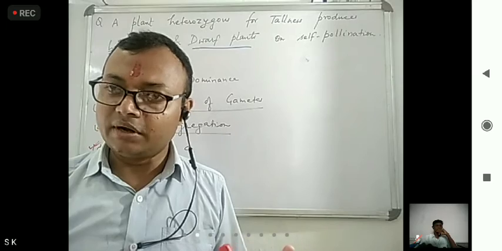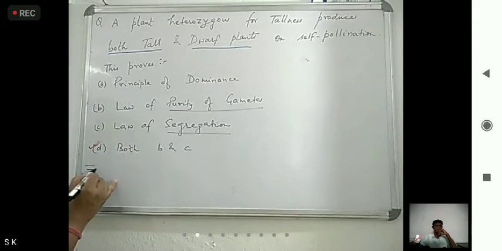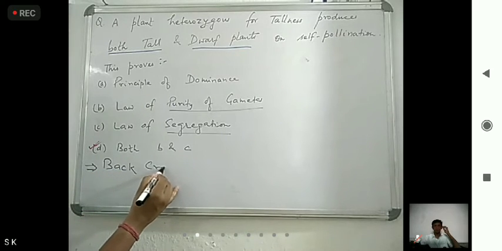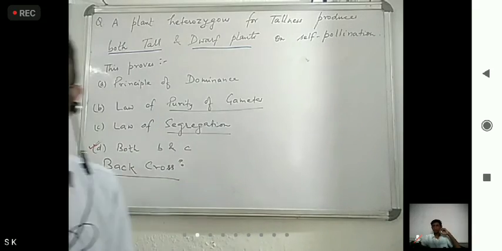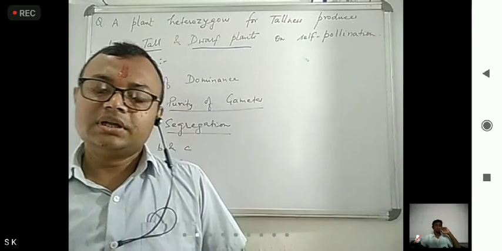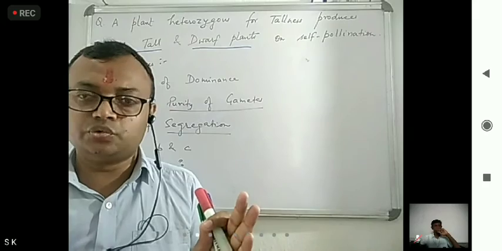Now clear? Now, some terms. One term is known as a back cross. What do you mean by back cross? Back cross means the cross between an F1 individual, F1 meaning the first generation progeny of offspring, with either of the two parents, either dominant or recessive.